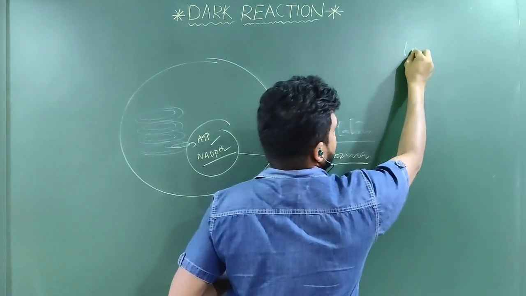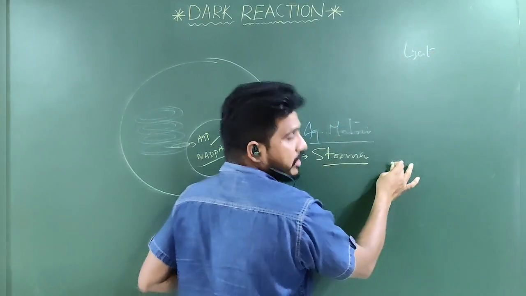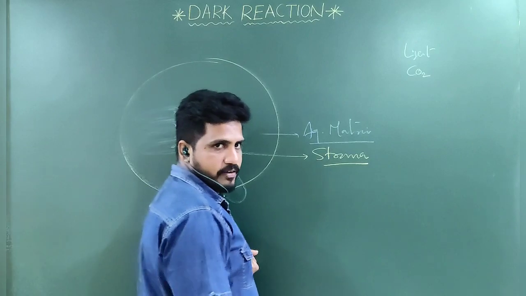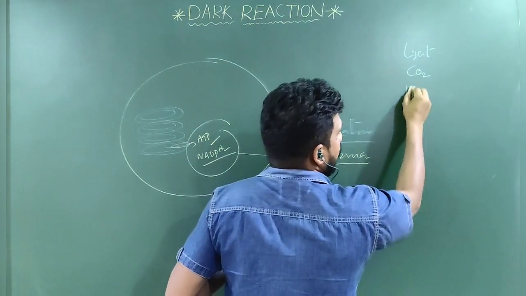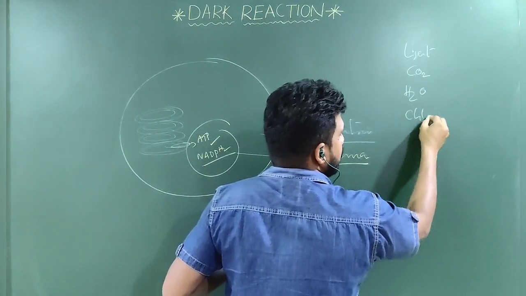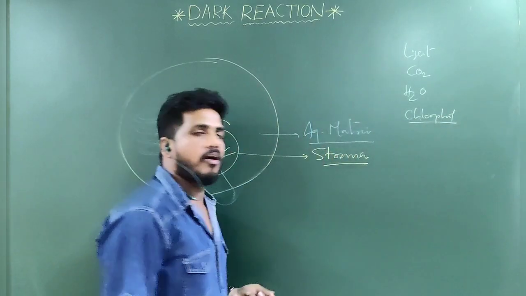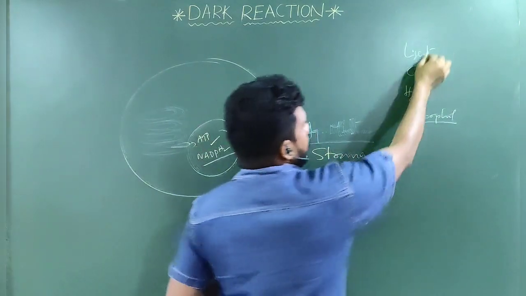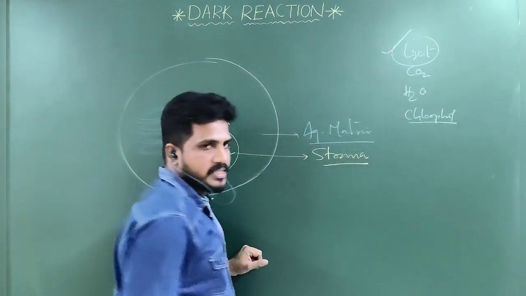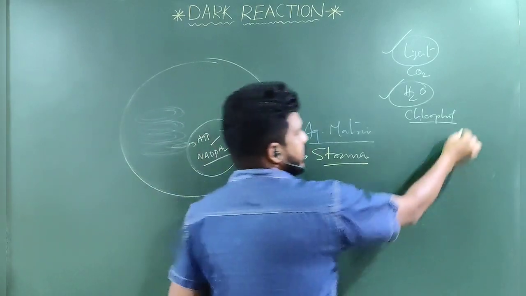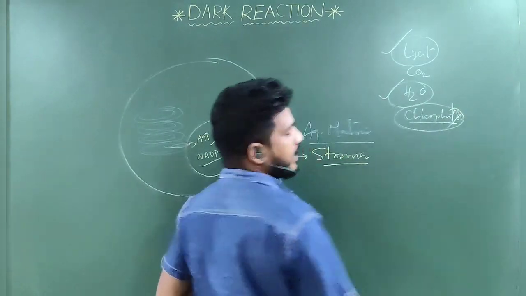Photosynthesis requires light. Photosynthesis requires carbon dioxide. Plants require carbon dioxide for photosynthesis. And water is required. And chlorophyll or chloroplast pigments are required. About light we had discussed. The importance of water we had discussed. All these take place in the chloroplast, right?